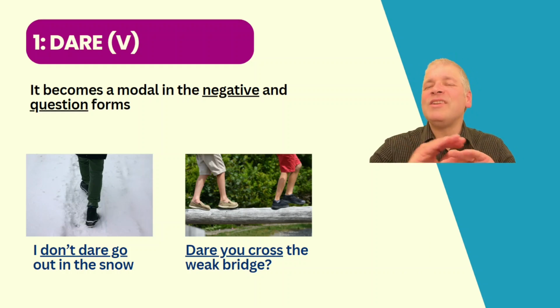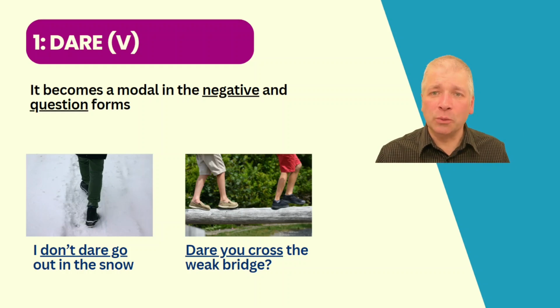Here we would never use to. Some people might try it with the negative statement, I don't dare to go out in the snow. But in the question form, we would never use it. We would always say dare without to. And notice that dare begins the sentence. And that is something that is reserved for auxiliary verbs and modal verbs. And for that reason, we qualify dare as a modal verb.